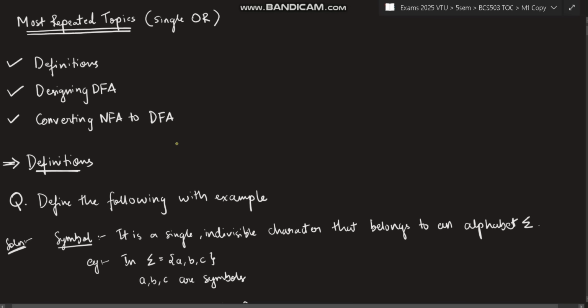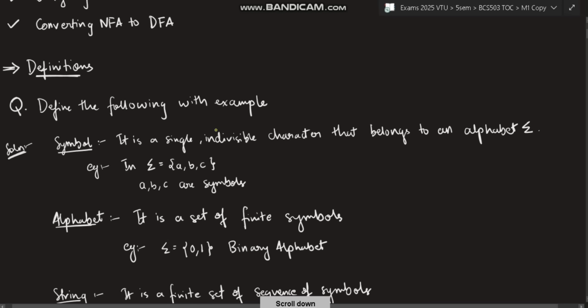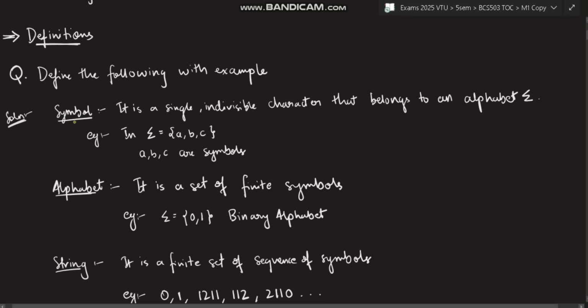First, you need to know some definitions. What is a symbol? In TOC, we will be having symbols. If you don't know what a symbol is, it is nothing but just a character, like a, b, c, or any other sign like plus, minus, and multiply, etc. Or any numbers. Everything is considered a symbol. It is a single, indivisible character that belongs to an alphabet. What an alphabet is, is the next definition, but a symbol is a single, indivisible character. Like in English, we have letters, right? Like that only in TOC, we'll be using symbols. This is the exact definition which you need to write.